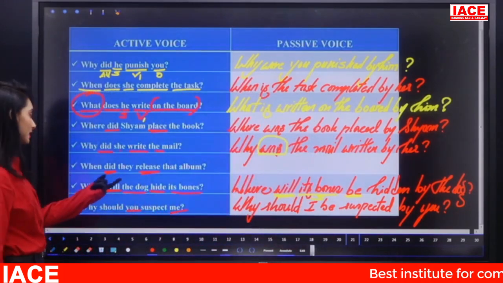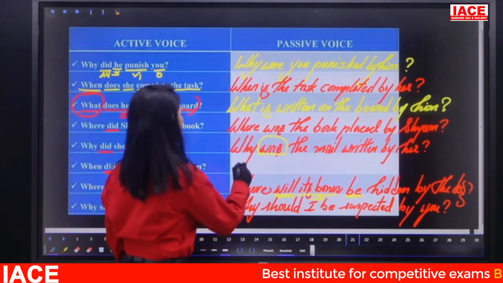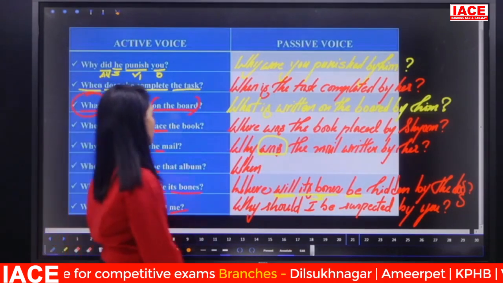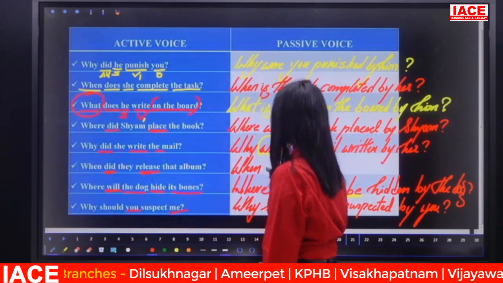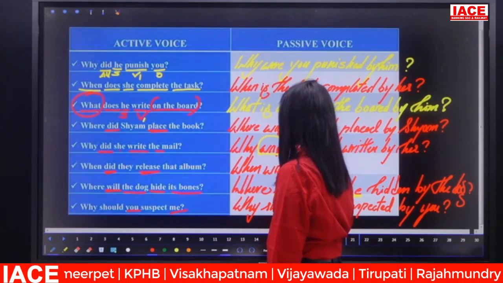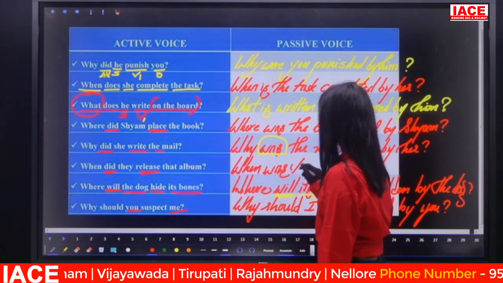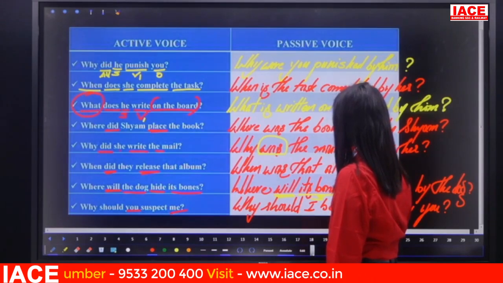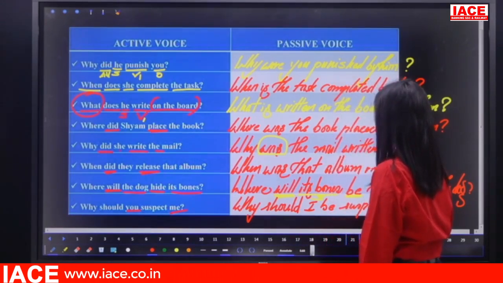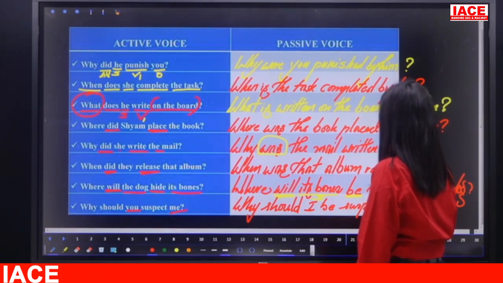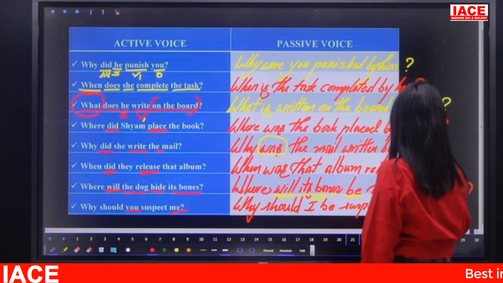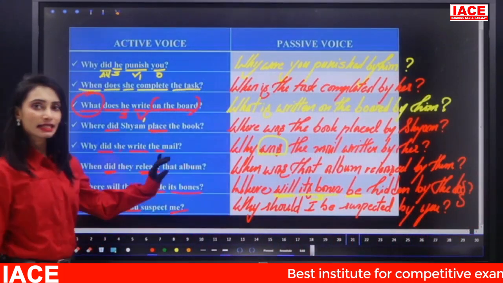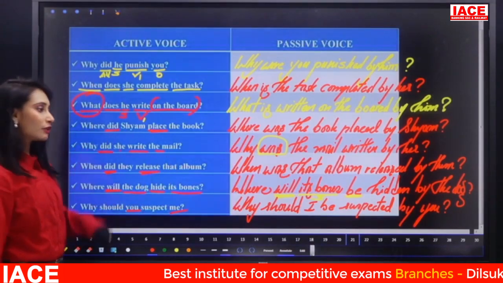So have you converted this sentence? When did they release that album? When did. So was or were. Album. That album is singular. So when was that album released by them? They becomes them. Right? So this is the passive voice for WH questions.